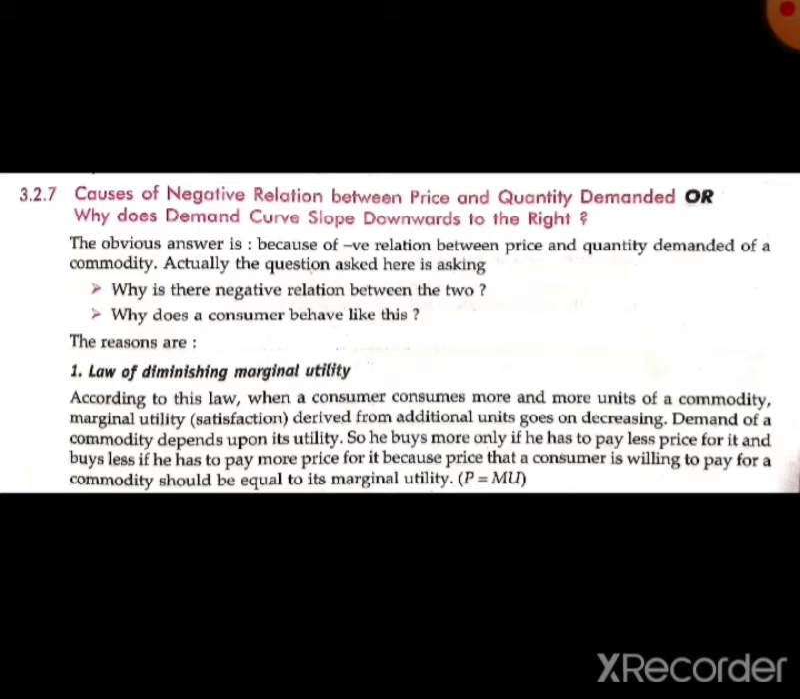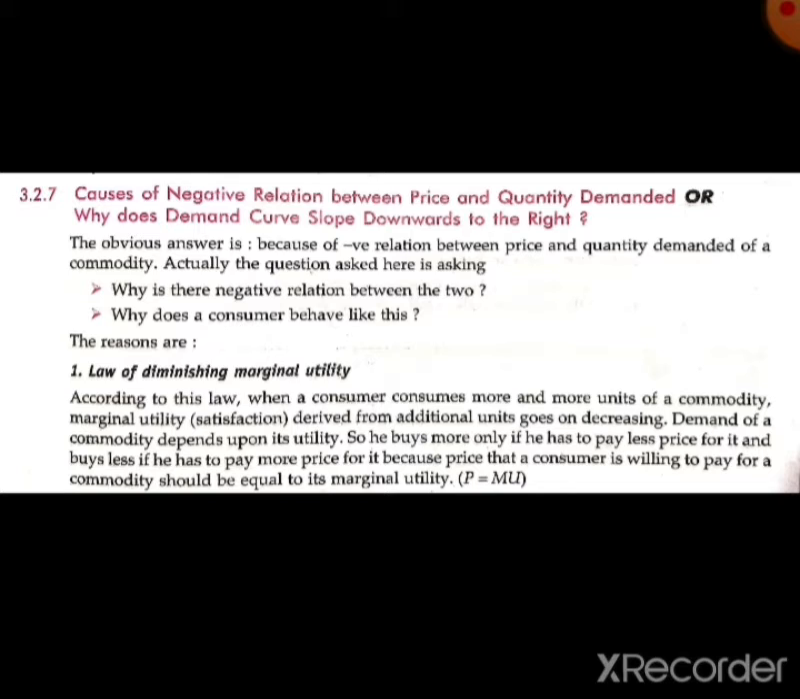These also go against the law of demand. So we have taken all these things as exceptions to the law of demand. When we apply the law of demand, we take all these as exceptions. Today we are going to start a topic: causes of negative relation between the price and the quantity demanded, or why the demand curve slopes downward to the right.